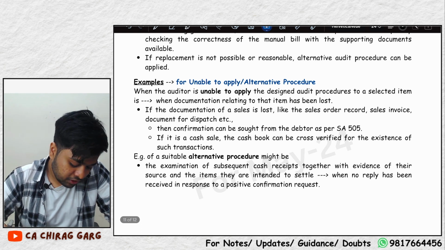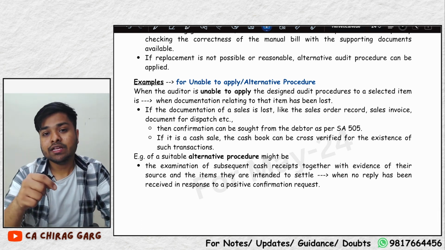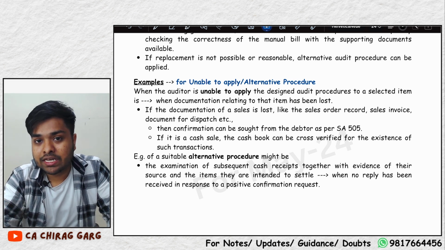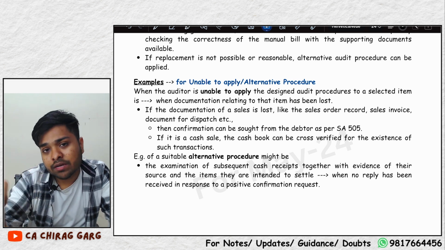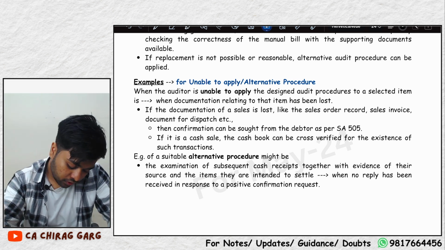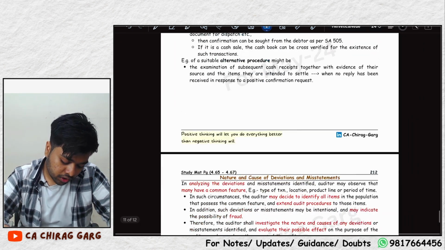If he is unable to apply the audit procedure, for example, he has sent external confirmation to one client and the client is not replying back. Also, he is not able to perform any alternate audit procedure, then he can consider that as a deviation or a misstatement.